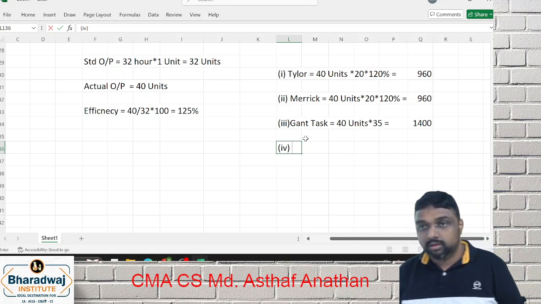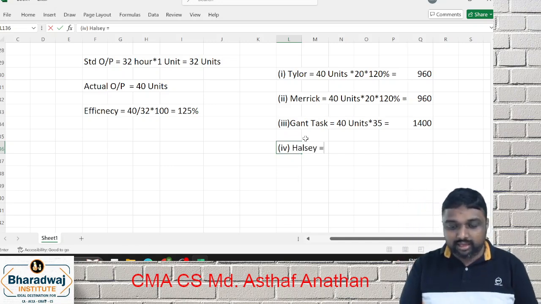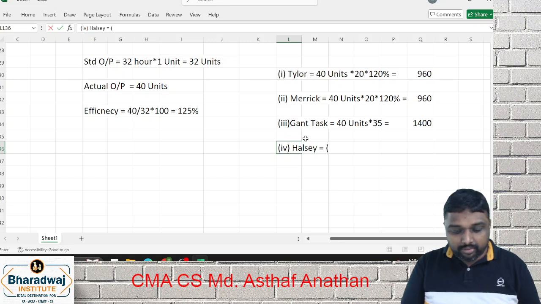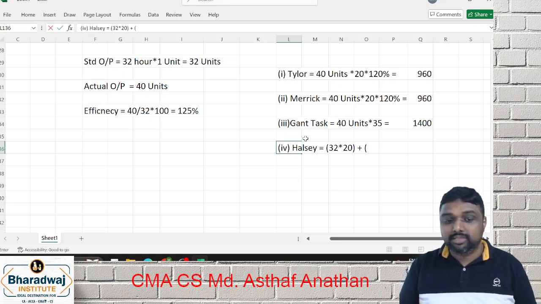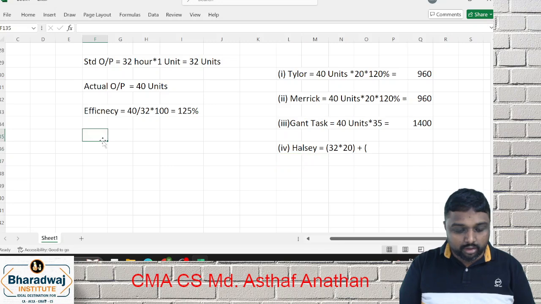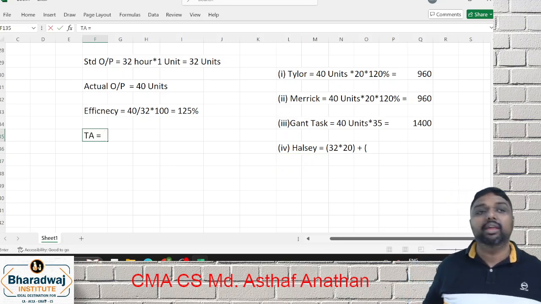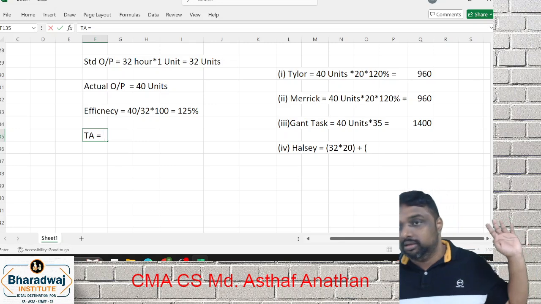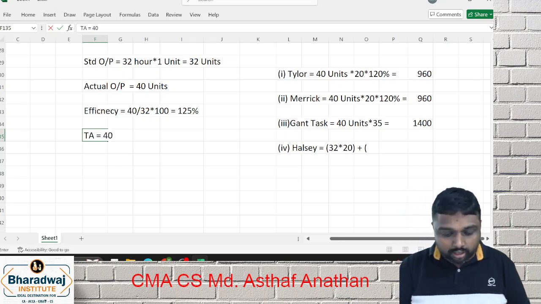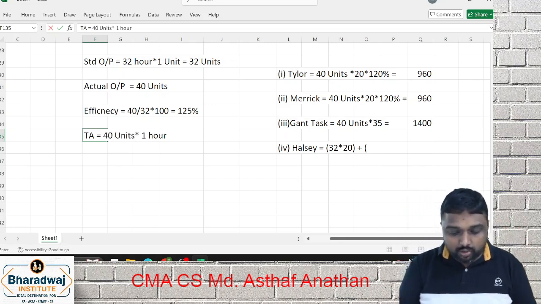Next is Halsey. Halsey, you are all experts. Time taken 32 hours, time rate 20. Then for time saved, you have to find out time allowed. A lot of students make mistakes on time allowed. Time allowed is actual output into standard time per unit. Actual output is 40 units, standard time is 1 hour, so 40 hours will come. Here it is very easy.